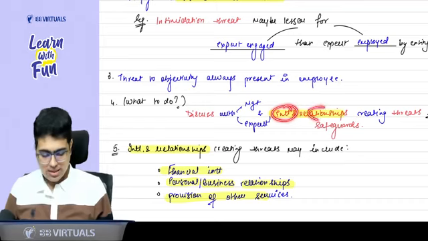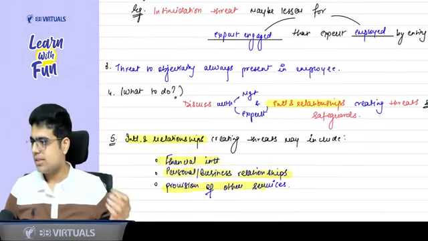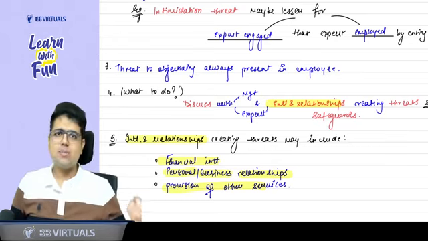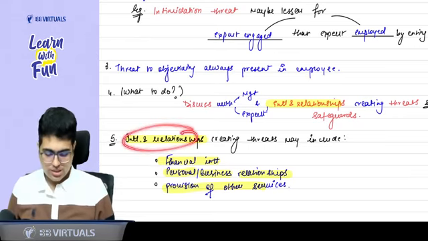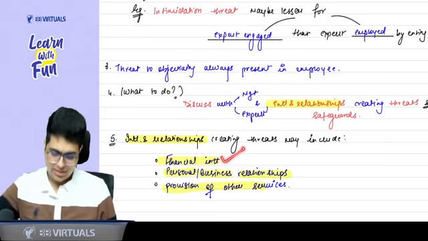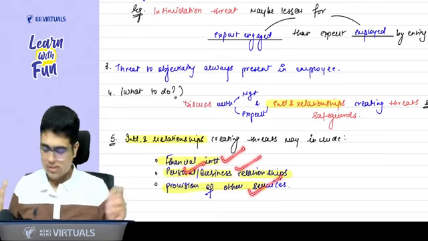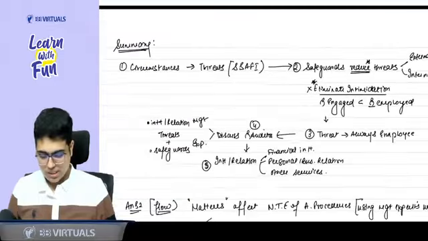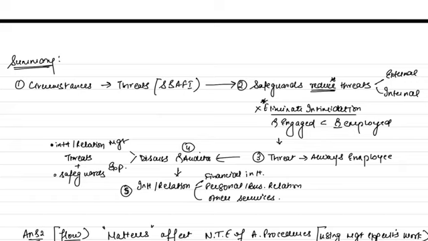Then for interest and relationship, you can give the example of interest: financial interest. Relationship: personal or business relationship, or you can say expert is providing some other services that can also create a threat. So interest and relationship which can create a threat for the expert. Financial interest: expert is having some financial interest in the entity. Personal or business relationship with the entity, or he is providing some other services. Clear?